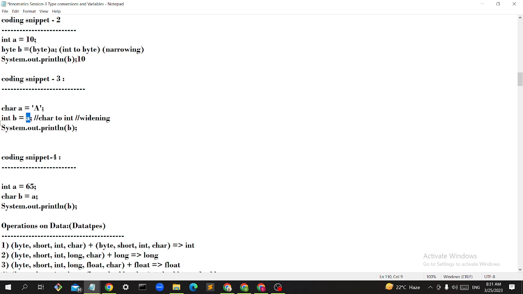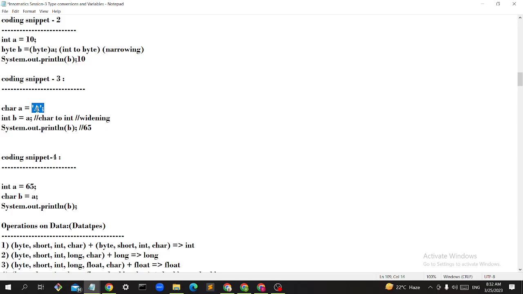Character to int you are converting. This B will store integer values only. You are printing that integer value only. So what will it print? It will print 65 as output, because it will print this A's ASCII value.